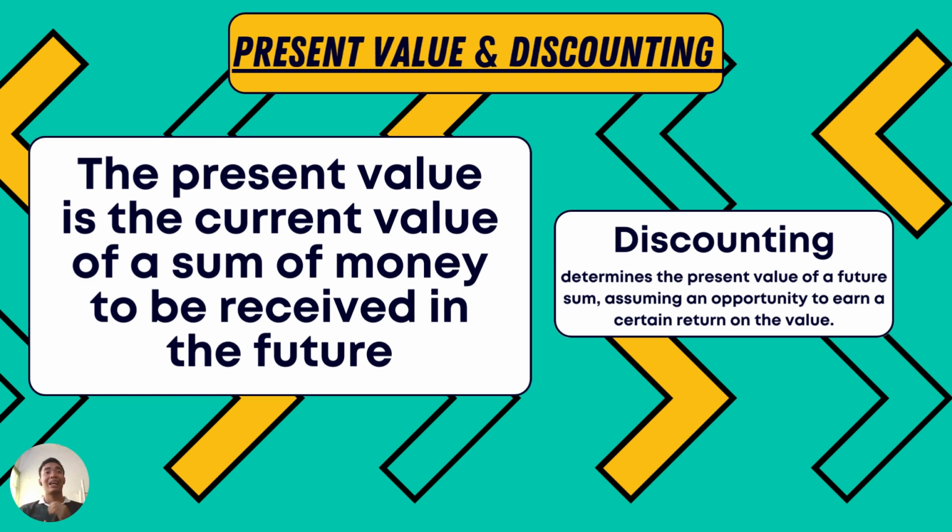Present value and discounting. Present value is the current value of a sum of money to be received in the future, while discounting determines the present value of a future sum, assuming an opportunity to earn a certain return on the value.